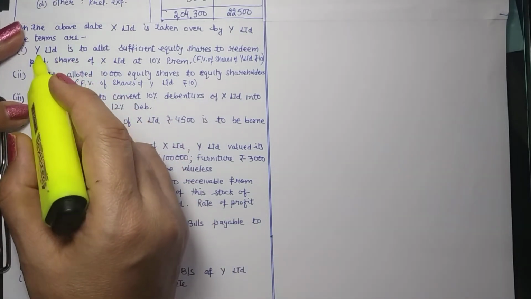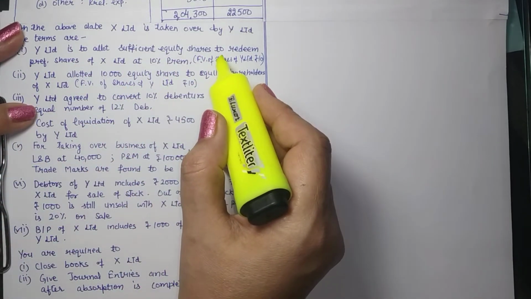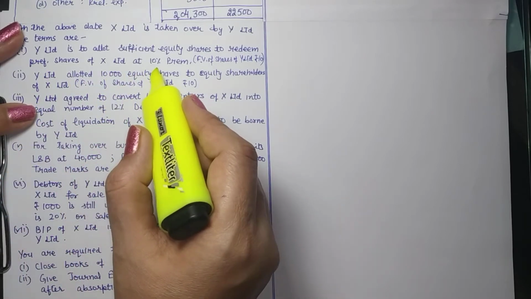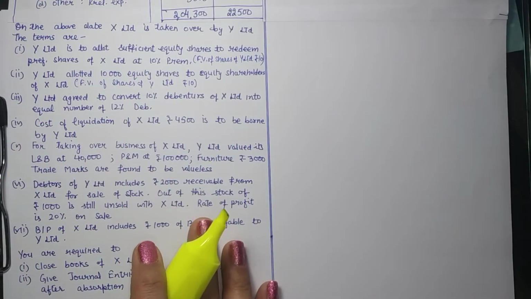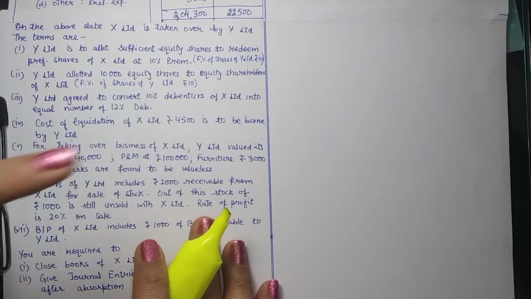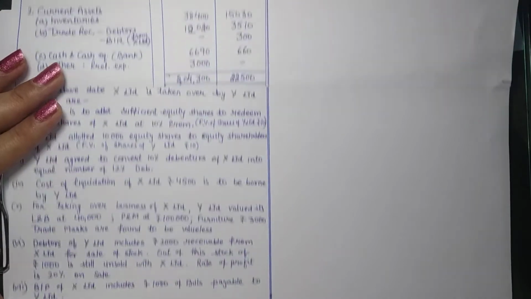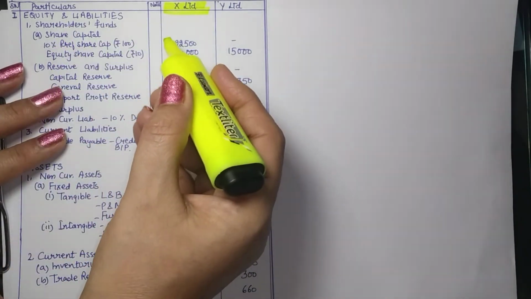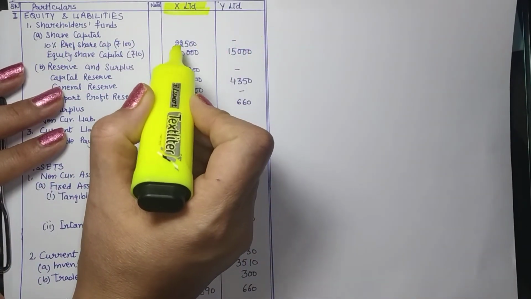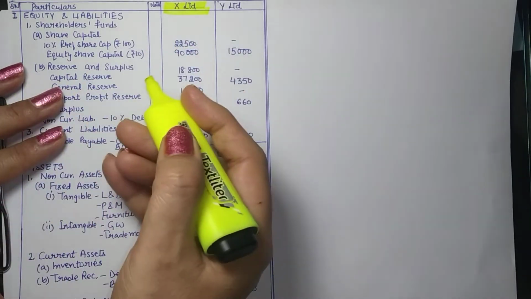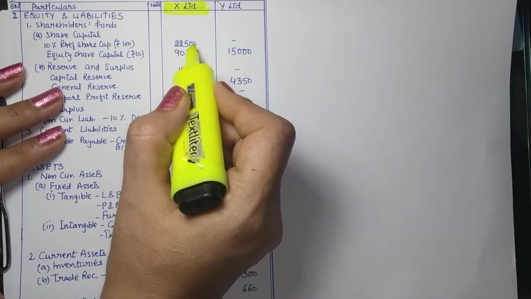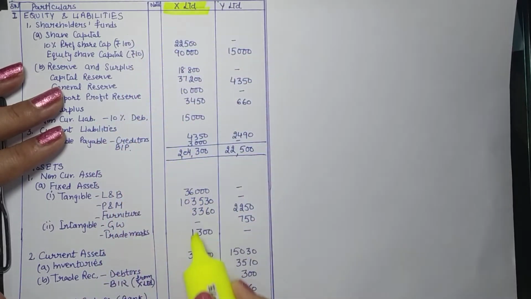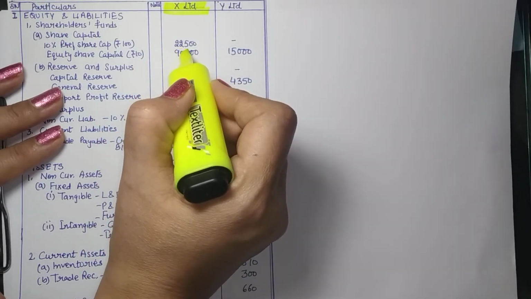Now the terms are, Y Limited is to allot sufficient equity shares to redeem preference shares of X Limited at 10% premium. So what is mentioned is that Y Limited will be issuing equity shares to redeem preference shares of X Limited at 10% premium. That means the preference shareholders of X Limited, which is 22,500, will be issued shares in Y Limited, but their shares are redeemable at 10% premium. That means while paying them 10% will be added, so their total claim will be more. So it is a kind of loss to X Limited because they are to pay more in this regard.